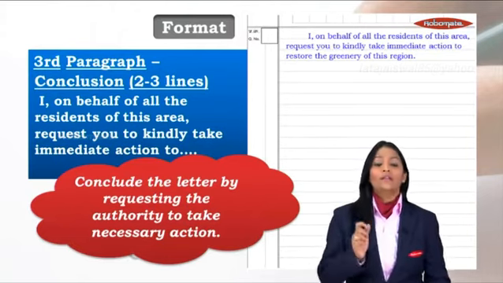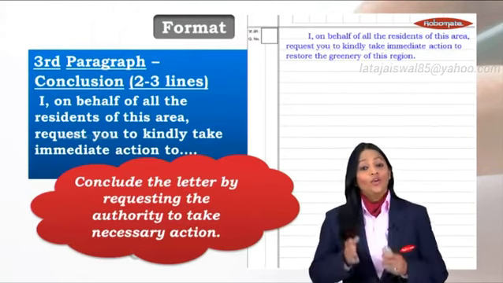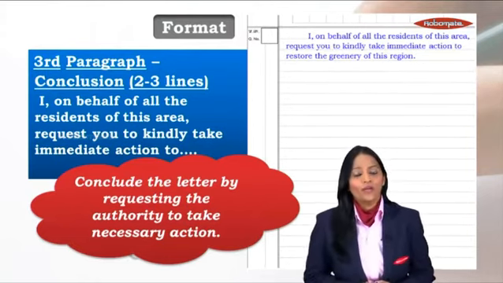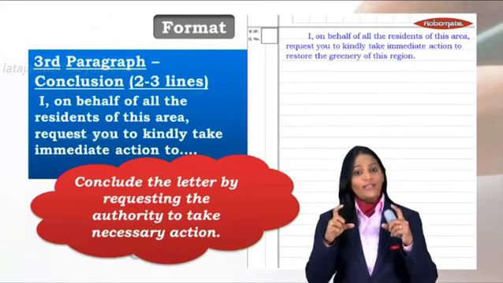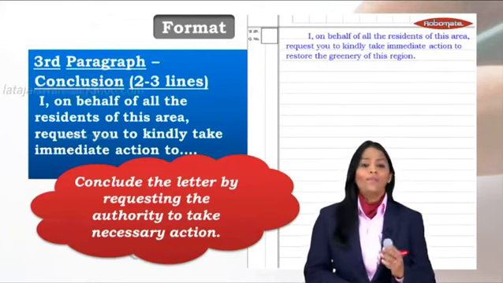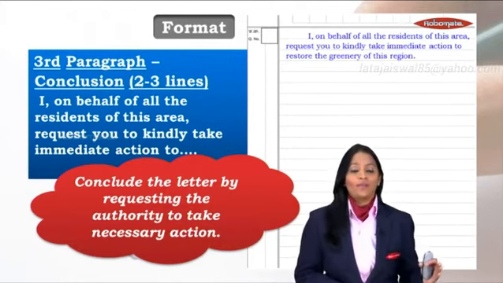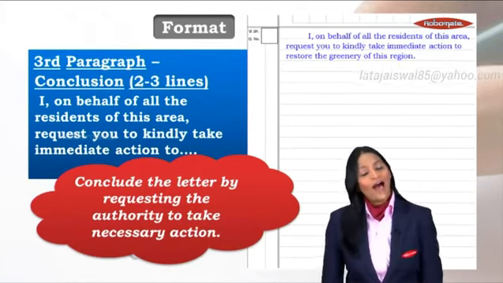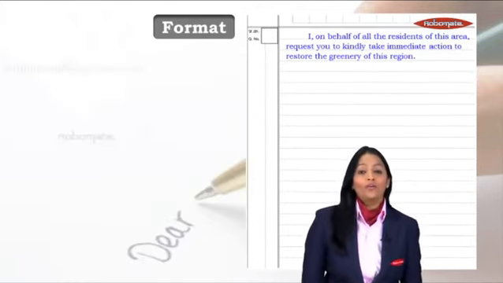Your introduction is based on the subject. Your conclusion is the action you want. And your paragraph in between is the main content. 3 important points: cause, effect, remedy, and that's your formal letter. How simple. Now, what do we do after that?